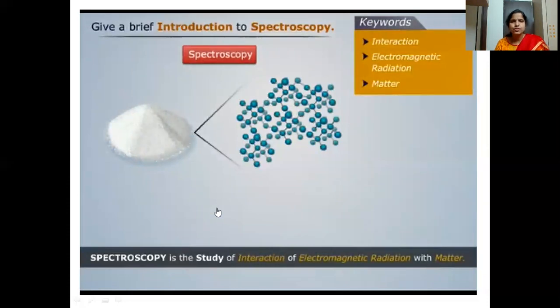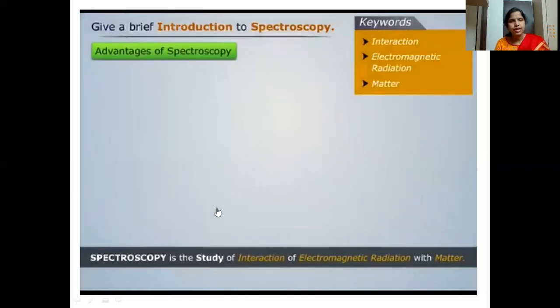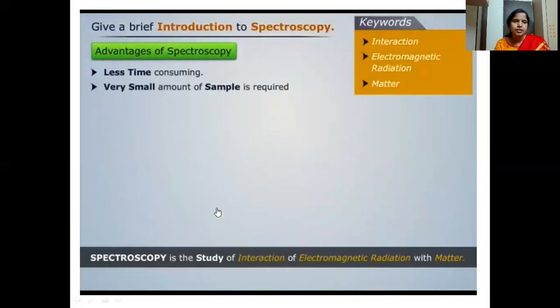So what is the use of spectroscopy? It is used for the study of the internal structure, or the structure determination, of any compound, either organic or inorganic. If we look at the advantages of spectroscopy, it is less time consuming when we compare it with chemical methods.